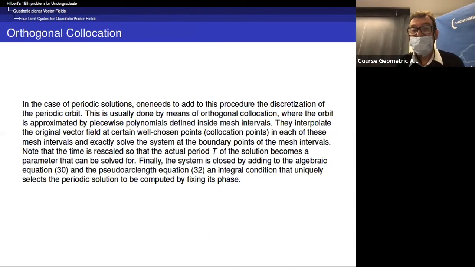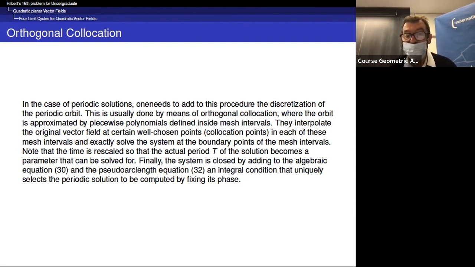In the case of periodic solutions, one needs to add to this procedure the discretization of the periodic orbit. This is usually done by means of orthogonal collocation, where the orbit is approximated by piecewise polynomials defined inside mesh intervals. They interpolate the original vector field at certain well-chosen points, collocation points, in each of these mesh intervals and exactly solve the system at the boundary points of the mesh intervals.